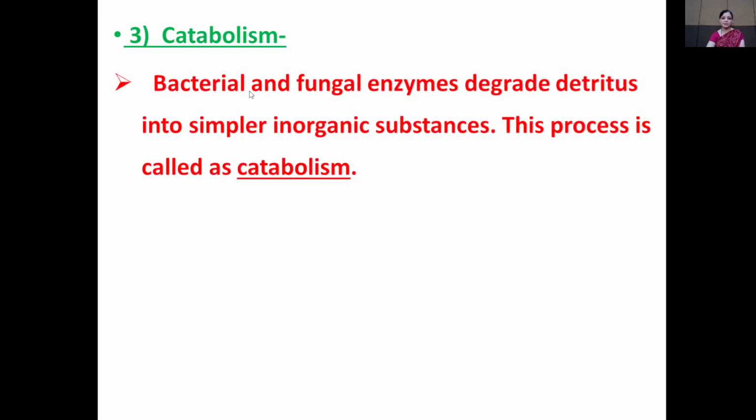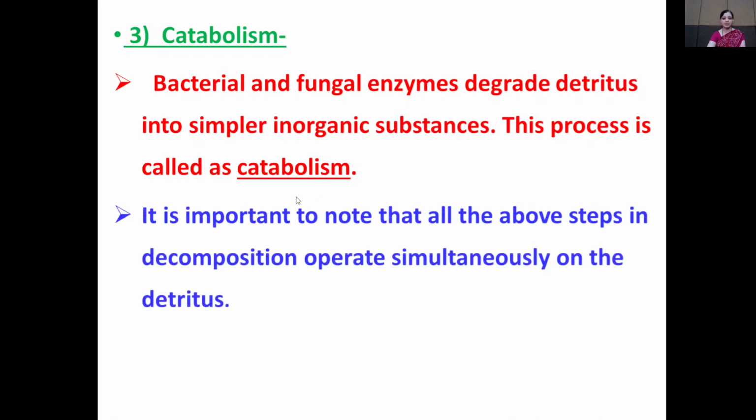Then the third process is known as catabolism. What is catabolism? Bacteria and fungi secrete enzymes, and these enzymes degrade detritus into simple inorganic substances. This process is known as catabolism.